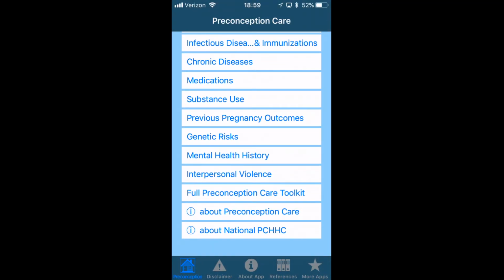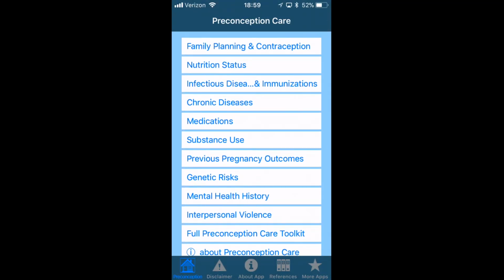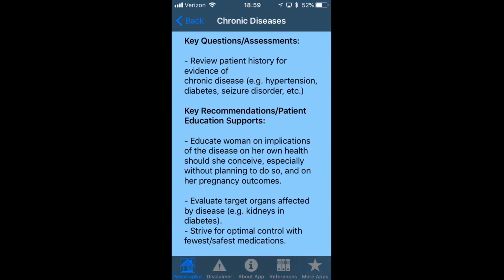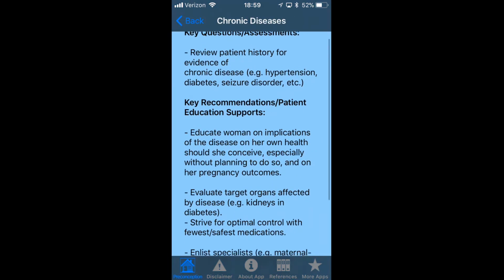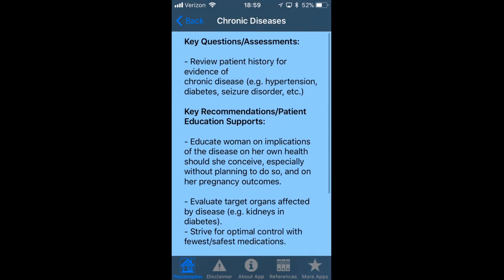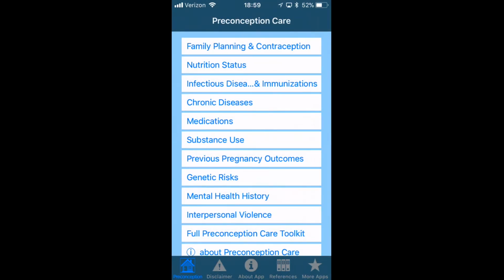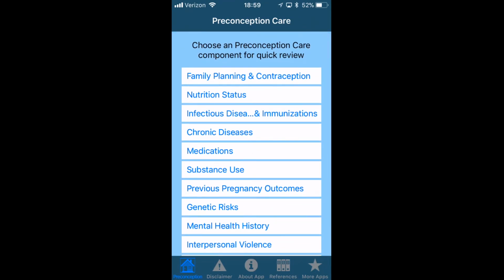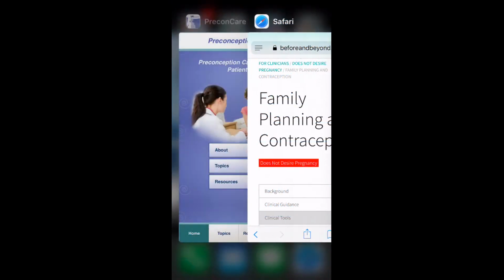And you can see each section is set up very similarly. Key questions to ask, key concepts to talk about, references to the pertinent sections of the toolkit. That's really what this app does. It's quick and easy.